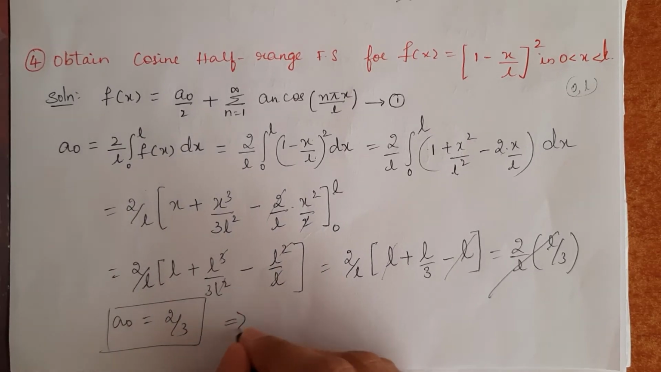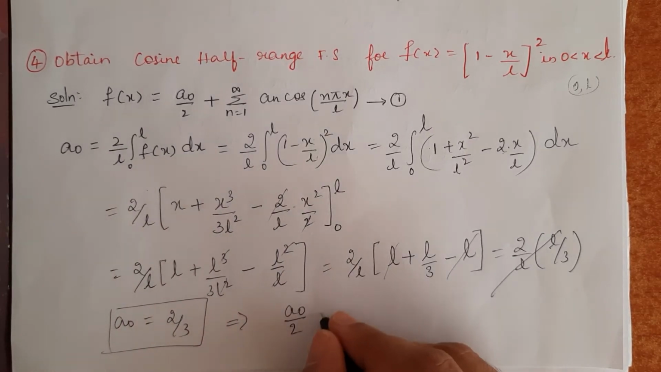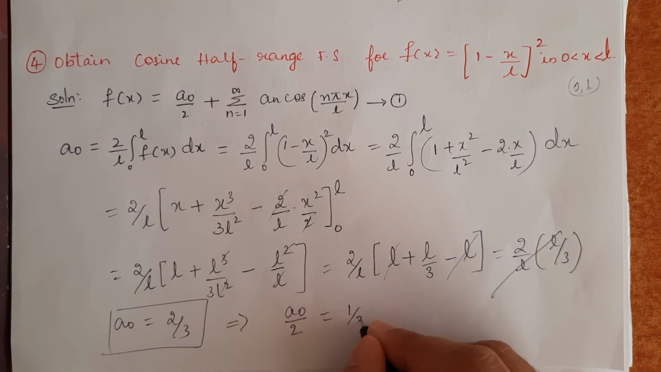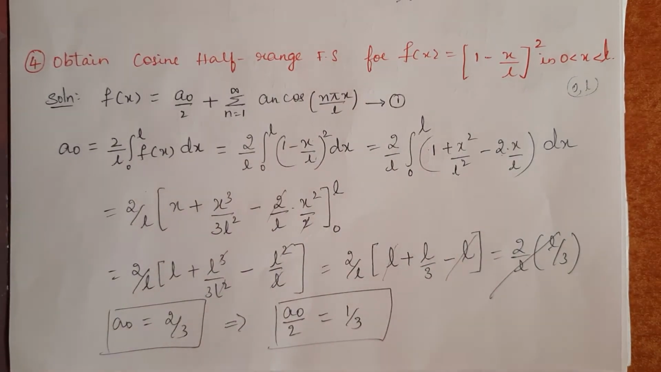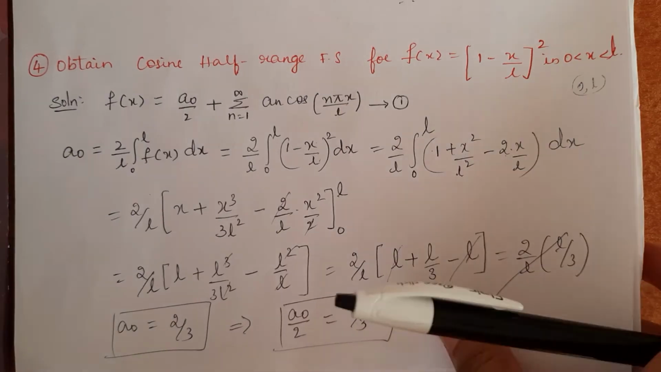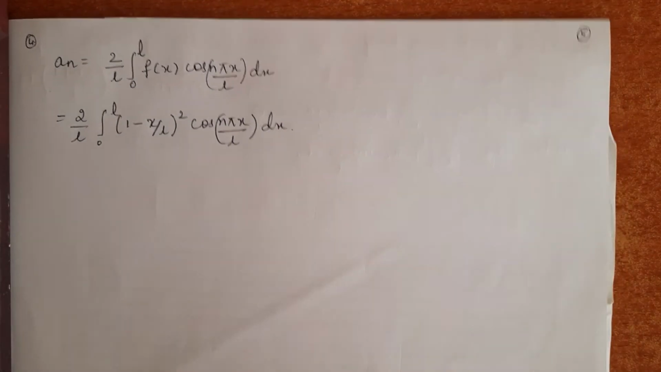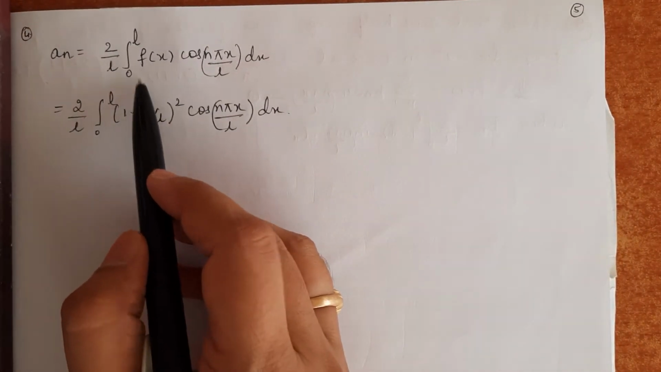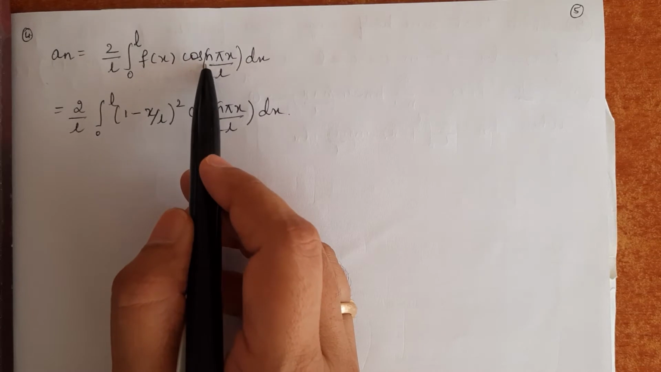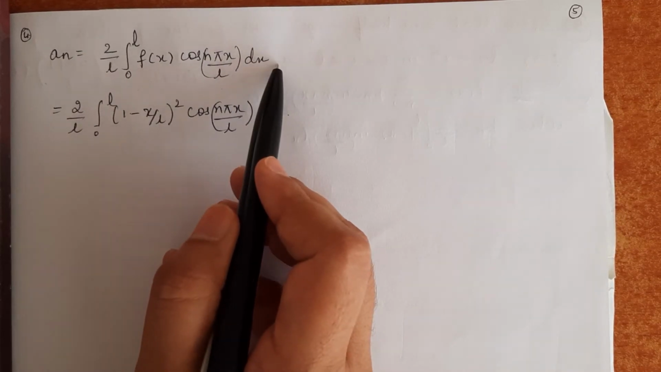But I want a0 by 2. I will divide by 2 on both the sides. So a0 by 2 is 1 by 3. Now let us calculate what is the value of an. So an is given by the formula 2 by L integral between 0 to L f of x cos n pi x by L into dx.